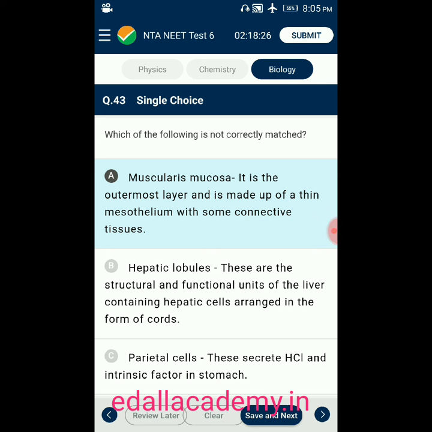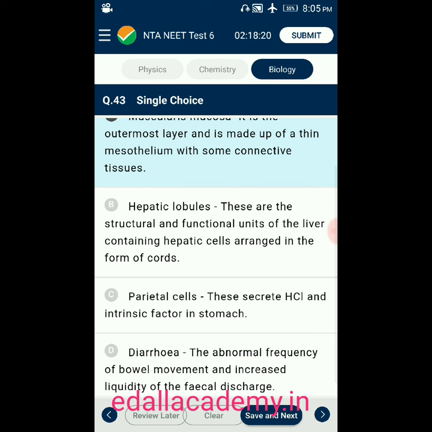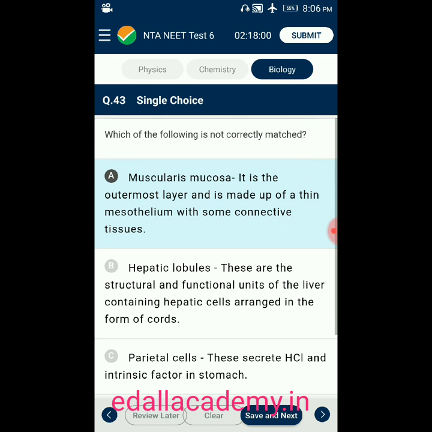Option A, muscularis mucosa. It is the outermost layer and it is made up of thin mesothelium with some connective tissues. Option B, hepatic lobules. These are the structural and functional units of liver containing hepatic cells arranged in the form of cords. Option C, parietal cells. These secrete HCl and intrinsic factor in stomach. Option D, diarrhea. The abnormal frequency of bowel movement and increased liquidity of fecal discharge. From the 4 options, the incorrect one is option A.